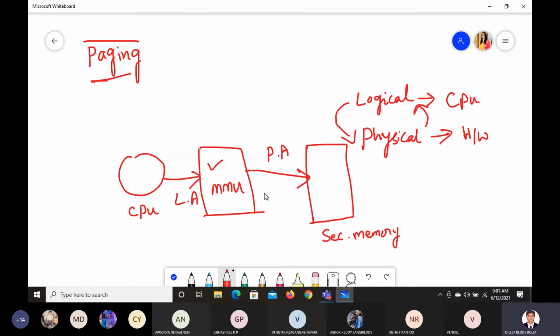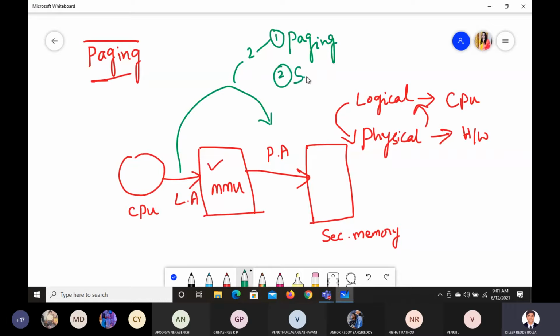While converting that logical address to physical address, we have two options. First option, we use paging. Second option, we use segmentation. Is it clear?